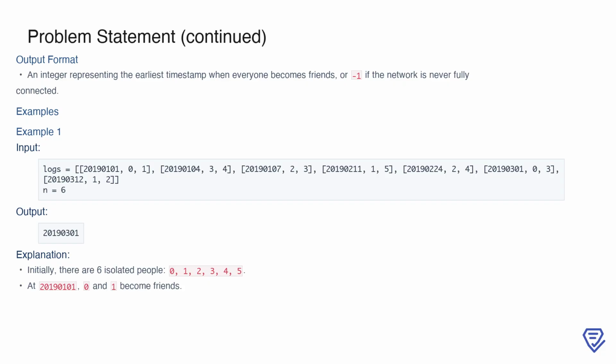We are given a set of logs and n equals 6, meaning there are 6 individuals. Initially, all 6 people are isolated. At 20190101, 0 and 1 become friends. This represents the first step toward building connections within the network.